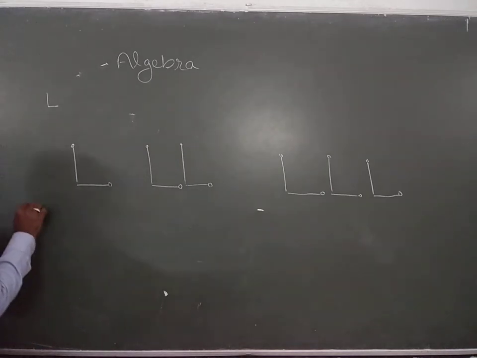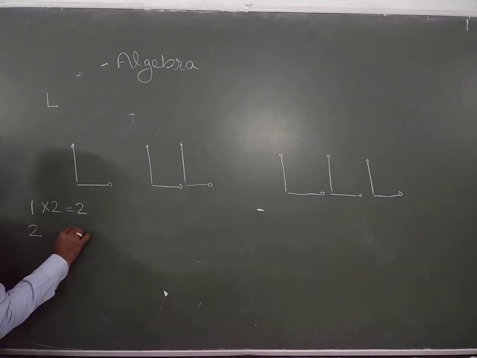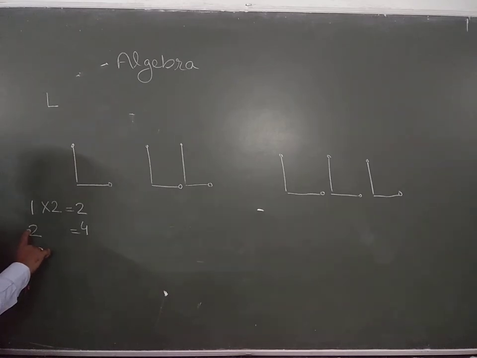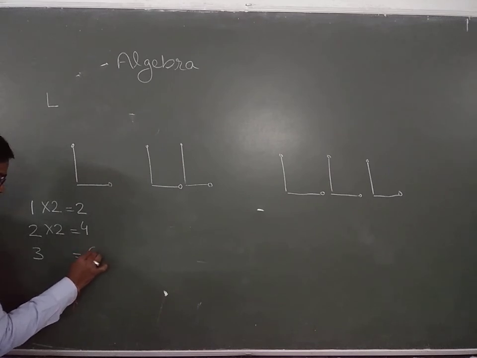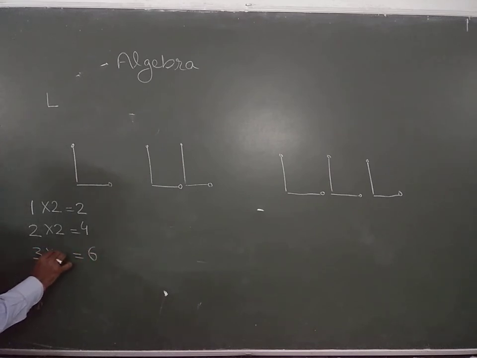In the first figure, number of matchsticks 2, what is the relationship? 1 into 2. In the second figure, number of matchsticks 4. So how do we find the relationship between the number of figure and this matchsticks pattern? 2 into 2 is 4. In the third figure, we have total number of matchsticks 6. 3 into 2 is 6. So what we are observing is that this part is variable. It's always changing itself, so it is variable.